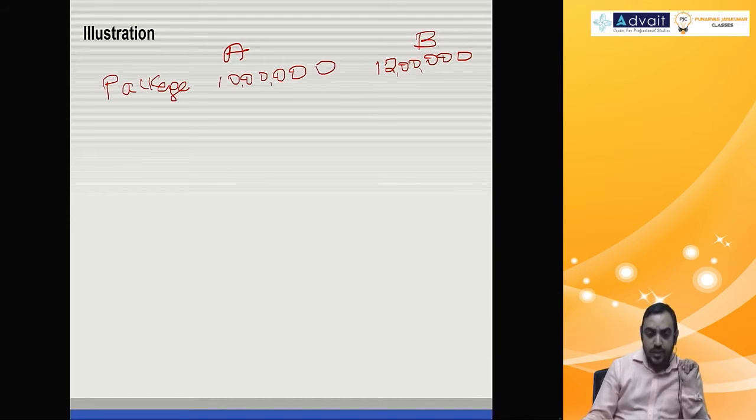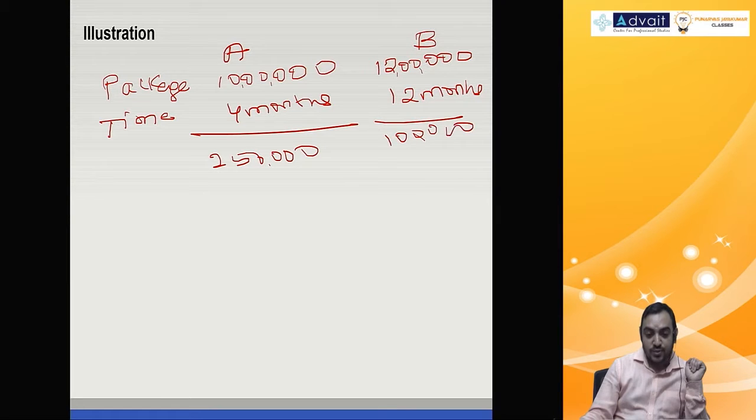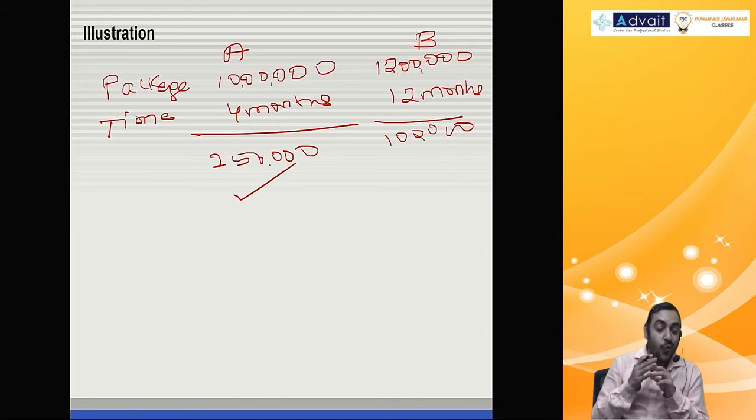Obviously 12 lakh. The only one condition is the time period: for 10 lakhs you have to work only for, let's say, 4 months, and for B you have to work for 12 months. Now which one will you accept? 10 lakh by 4 months is 2 lakh 50,000, and 12 lakh by 12 months means you get 1 lakh. So you select this. No, you select 2 lakh 50,000. So overall it might be less, but per month it is more.